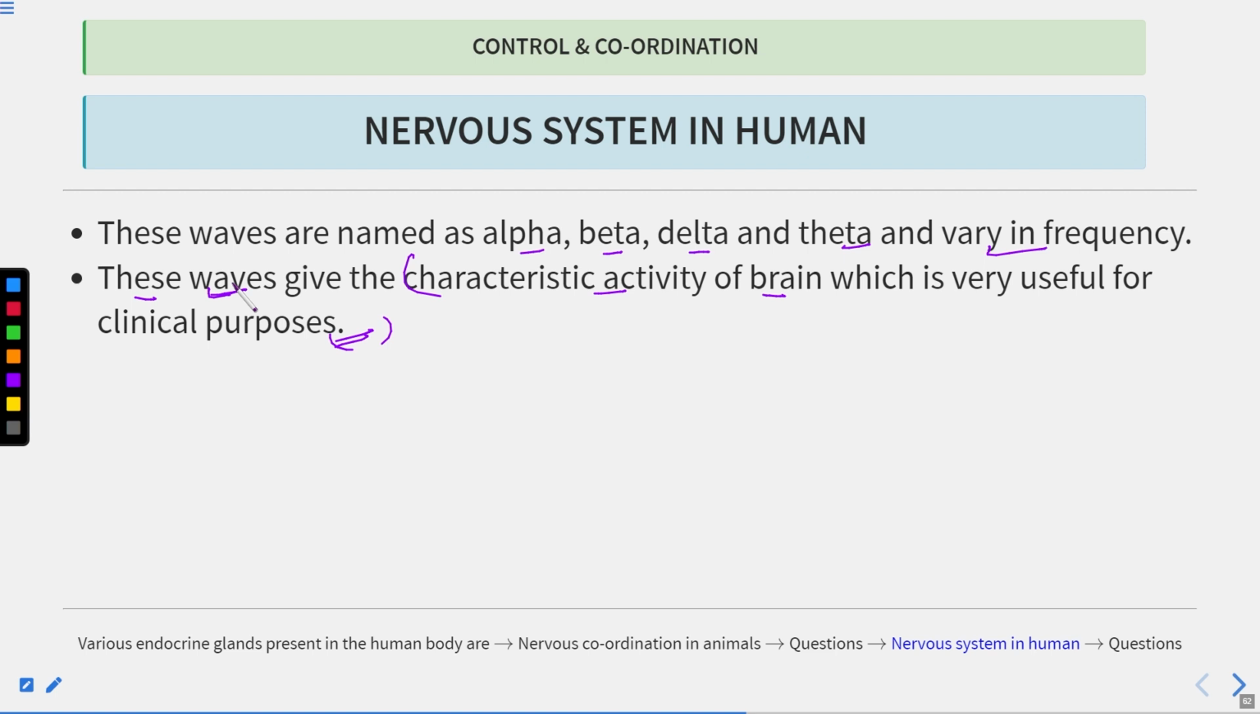within the brain. So electroencephalogram means EEG. This is an instrument which records the electrical signals that are generated within the brain. And these electrical impulses can be depicted by these waves: alpha, beta, delta and theta. Alright, this is clear. So what did we study in this lecture?